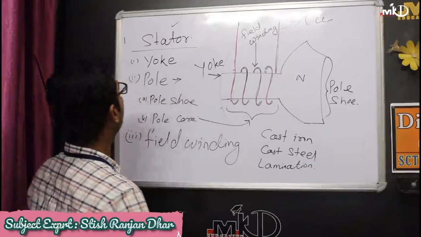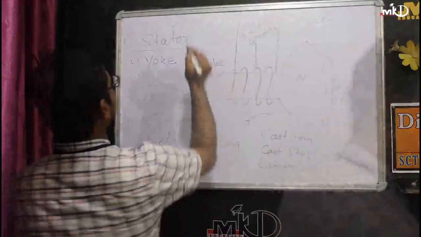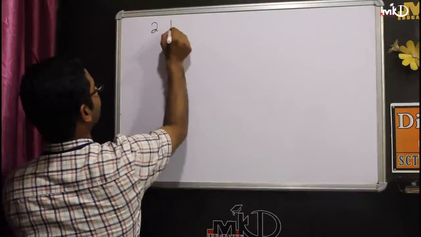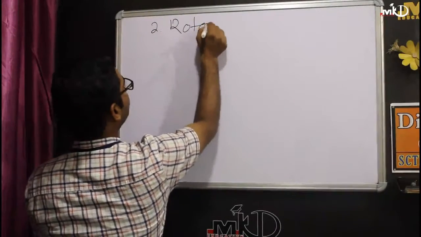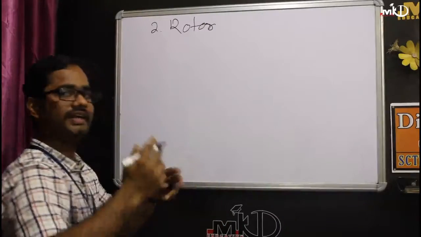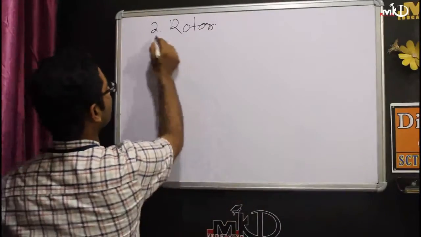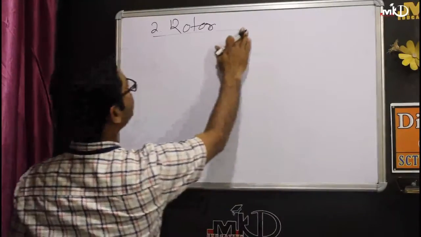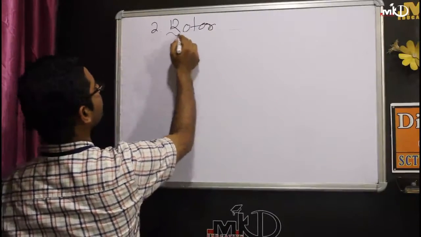Okay, this is all about your starter. Then the second part is your rotor. The part which rotates is known as the rotor. In the rotor we have three parts.